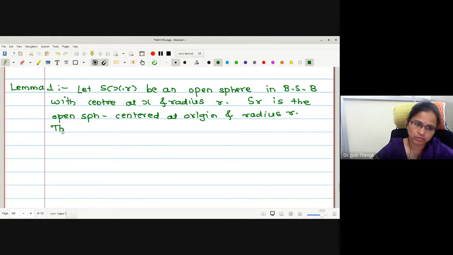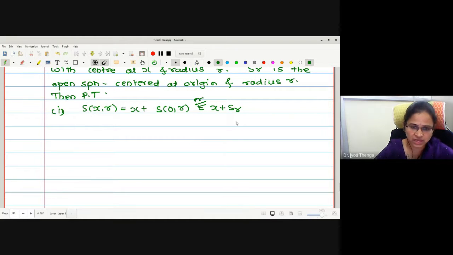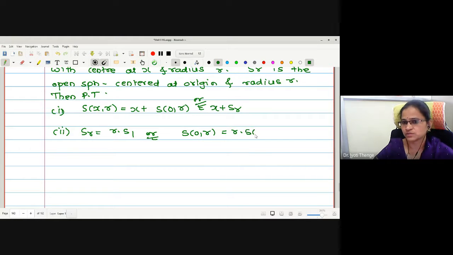Then prove that. What is it asking us to prove? Two points it asks us to prove. In the first point, we show S(x,r) is x plus S(0,r), that is x plus S_r, or S_r is r into S_1, or I can write S(0,r) is r times S(0,1).